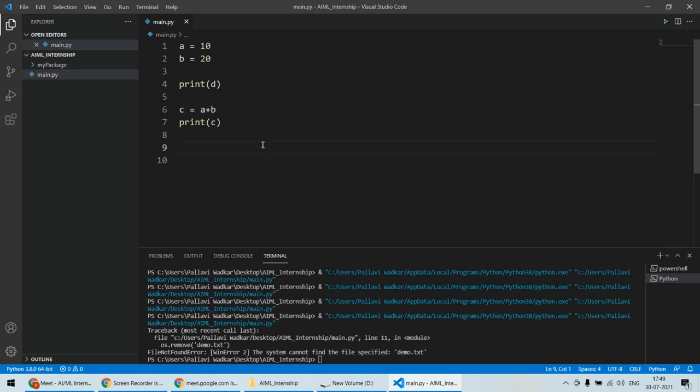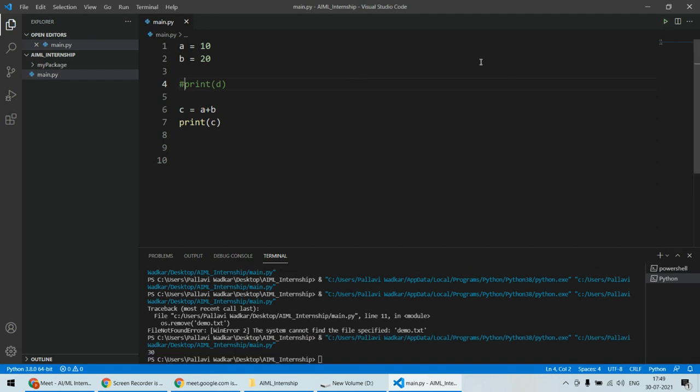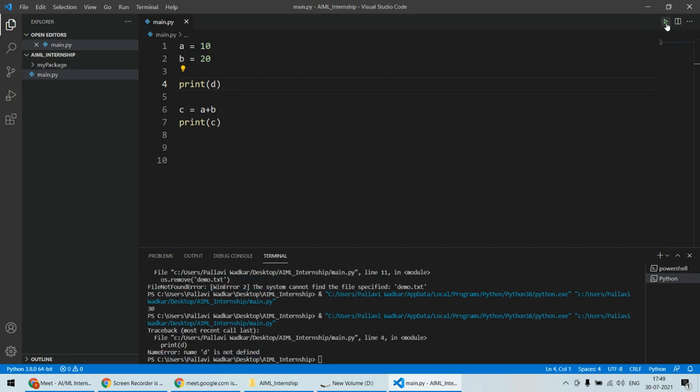Here something is going wrong, and then c equal to a plus b, and print c. Now if this line is not there, everything is fine. It is printing 30 as an output. But if this line is introduced, the program is getting crashed. It is not executing the rest of the code below this line. Now you might think that if there is an error, nothing has executed from this line onward. But that's not the case.